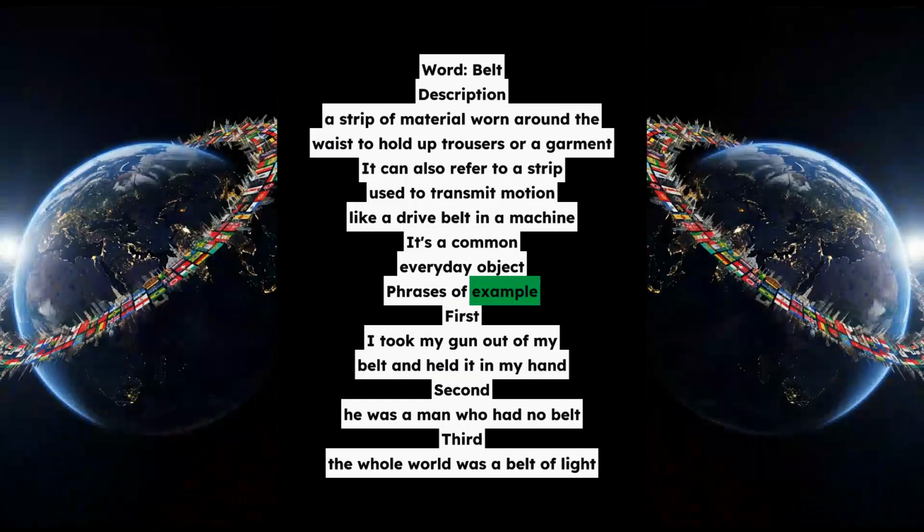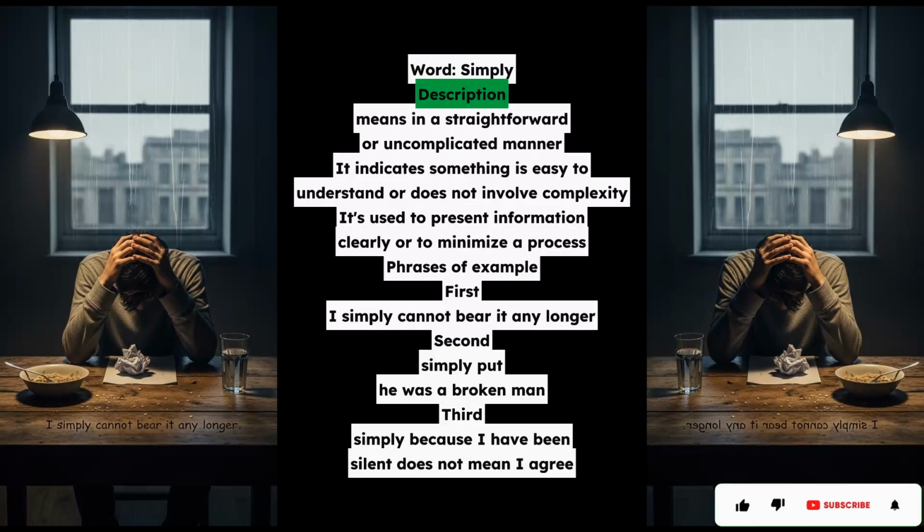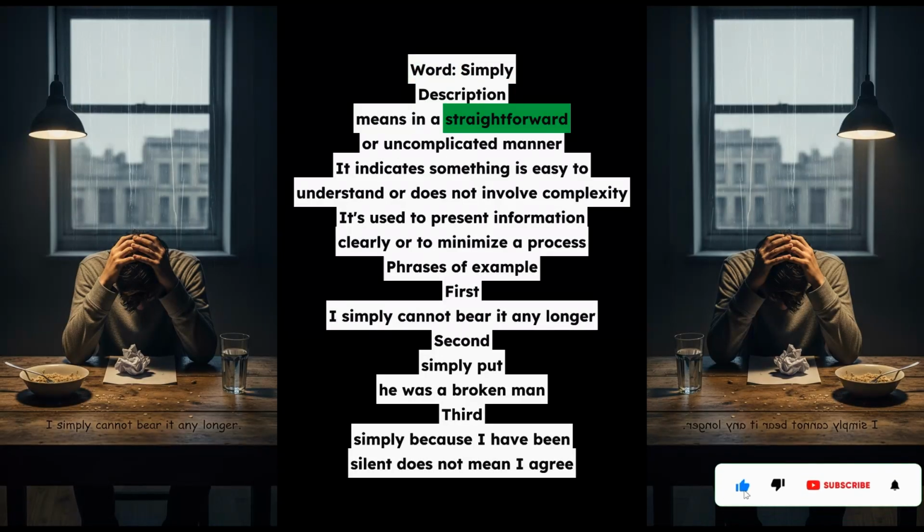Word: simply. Description: means in a straightforward or uncomplicated manner. It indicates something is easy to understand or does not involve complexity. It's used to present information clearly or to minimize a process.